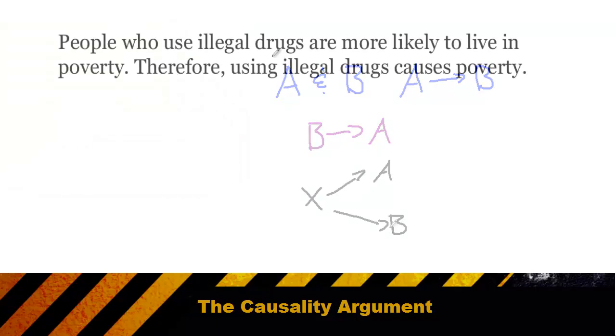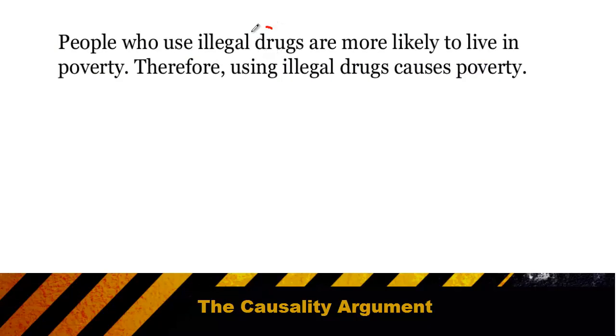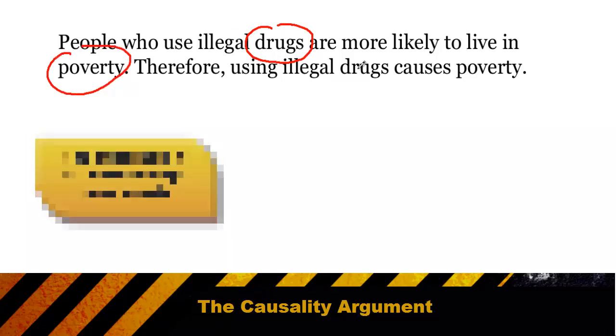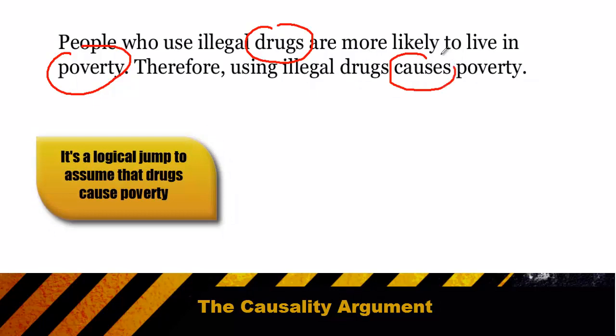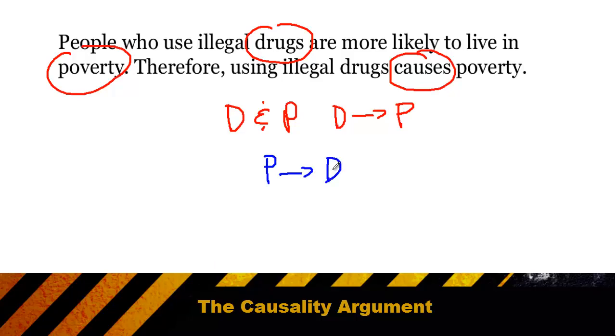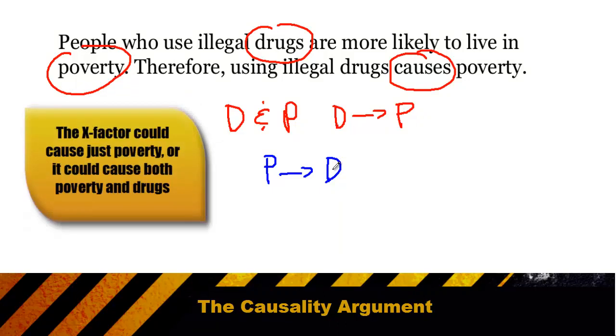So in the argument that people who use illegal drugs are more likely to live in poverty, therefore using illegal drugs causes poverty, the argument structure is: I observe drugs and I observe poverty, therefore I think drugs is causing poverty. And the two ways that could be wrong are, first, it could be that the poverty is causing people to use drugs, meaning that if you live in poverty, you're more likely to be depressed, and you're more likely to live around other criminals.